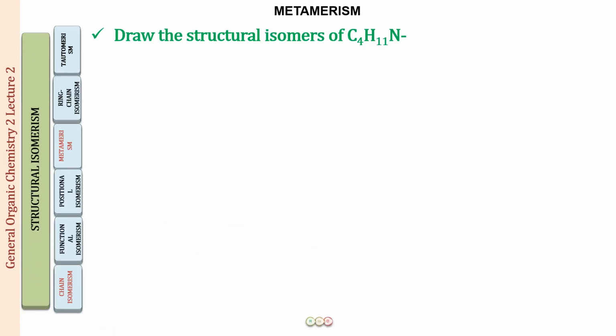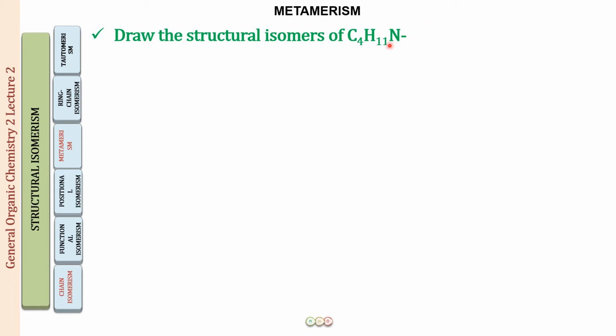Now the practice problem for you people: draw the structural isomers of C4H11N. You can pause the lecture and try this question yourself first, and then look at the solution. Now if you've done it, let us see how we are going to do it. So this is C4H11N and this is going to be an amine.